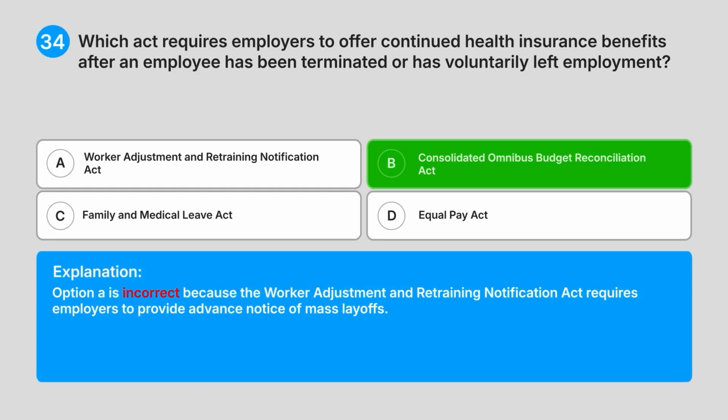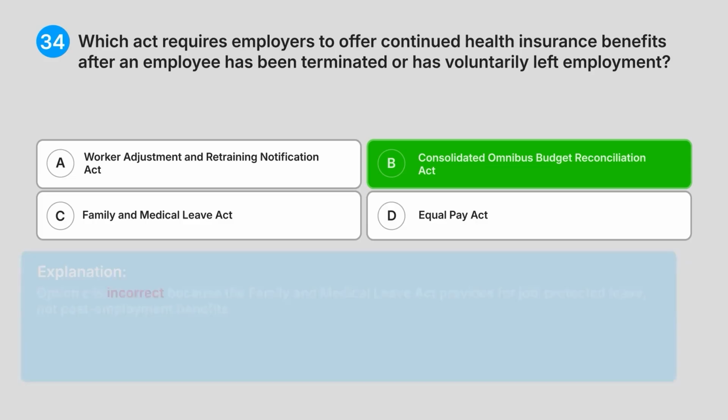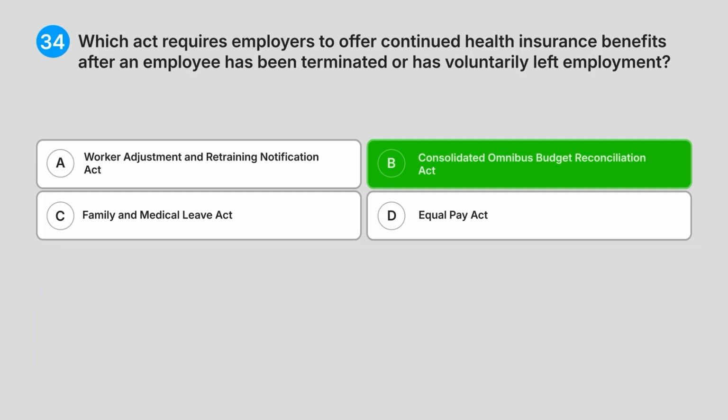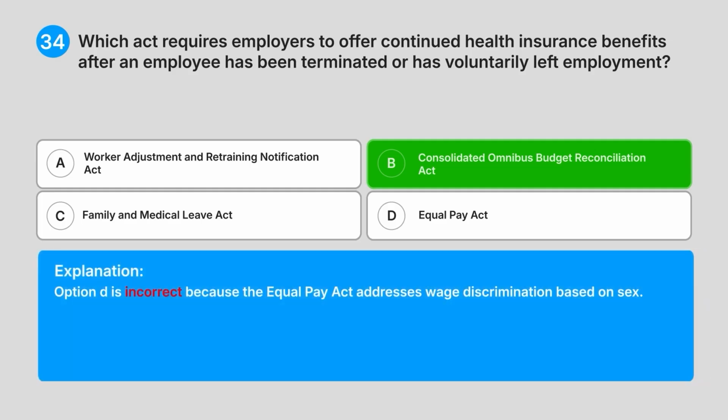Option A is incorrect because the Worker Adjustment and Retraining Notification Act requires employers to provide advance notice of mass layoffs. Option C is incorrect because the Family and Medical Leave Act provides for job-protected leave, not post-employment benefits. Option D is incorrect because the Equal Pay Act addresses wage discrimination based on sex.